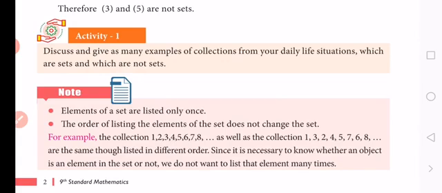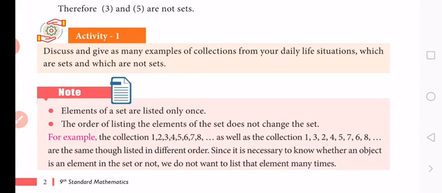And next one, the collection of all good movies. The collection of all tall students in your class. The collection of good books you have studied.